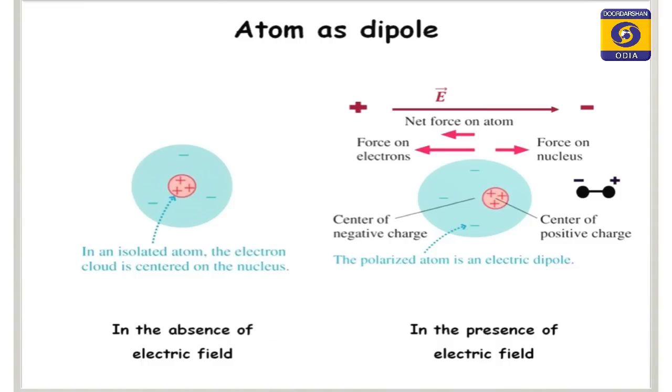In the first picture, you can see that in the absence of an electric field, the centers of negative charges and positive charges coincide. So, that does not form a dipole. When is a dipole formed? When two opposite equal charges are separated by some distance, then a dipole is formed. As the centers of negative and positive coincide, that does not form a dipole. So, that means the dipole moment is 0.